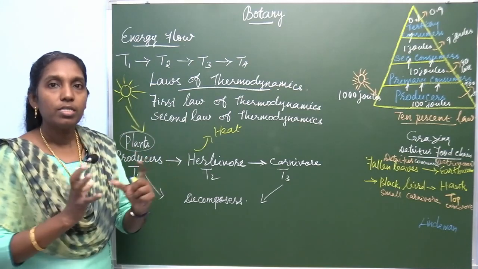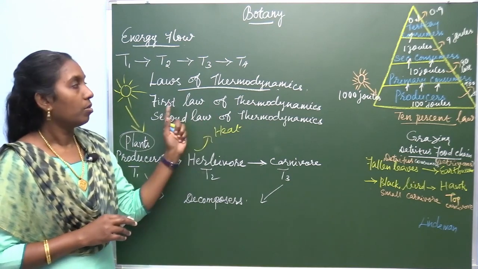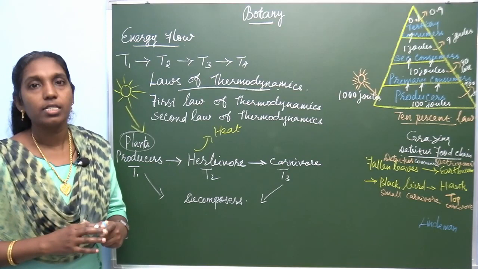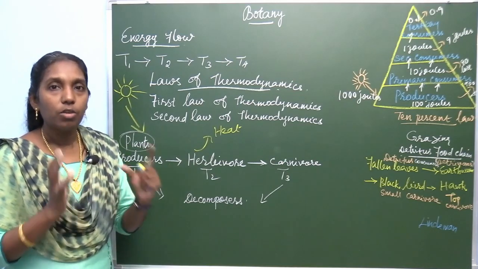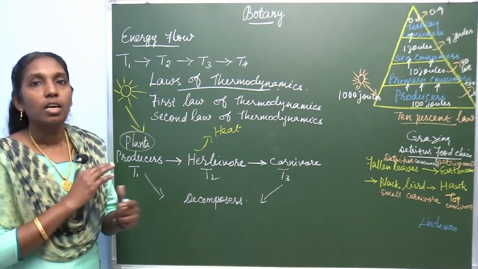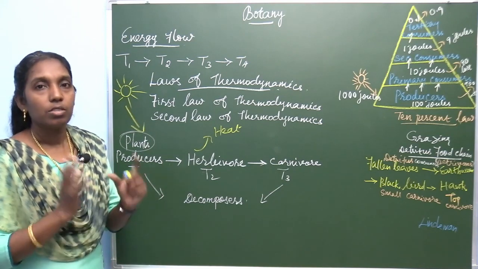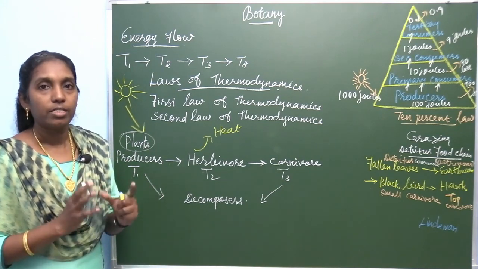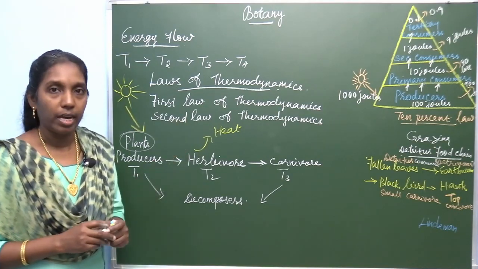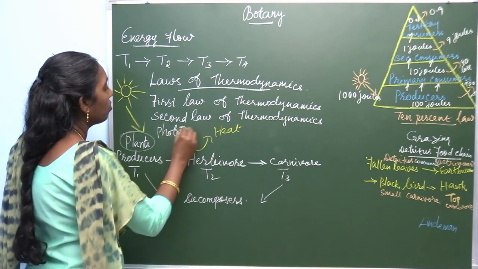So, the universal energy is constant. According to the first law of thermodynamics, the energy in the universe is constant because energy is neither destroyed nor created. The example of this first law of thermodynamics is the photosynthesis process.